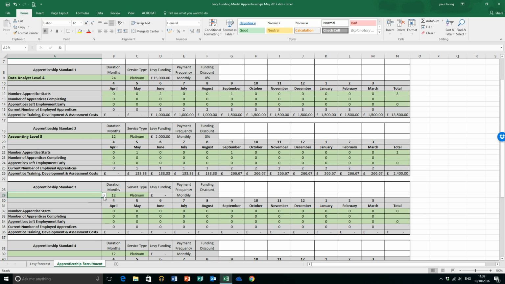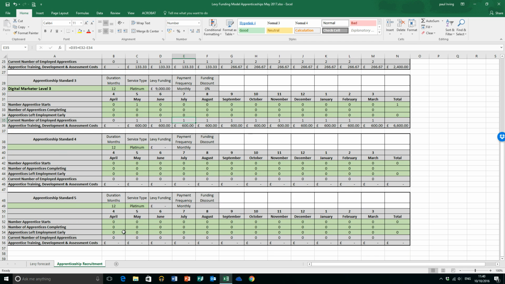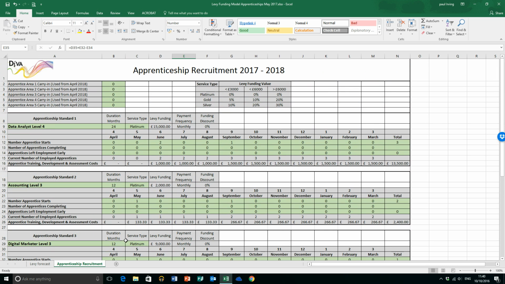And finally, I'm going to select a third one. I could go on and select more, but I'll stick at 3. And the marketing department could do with an apprentice to help them look after their social media presence. So let's have a digital marketer at level 3. Again, 12 months, and we want that apprenticeship to start in May. As I say, we could add more. We've limited it to 5 at the moment, but if you want to add any more, that's not a problem at all. You can get in touch with us and we can do that for you.